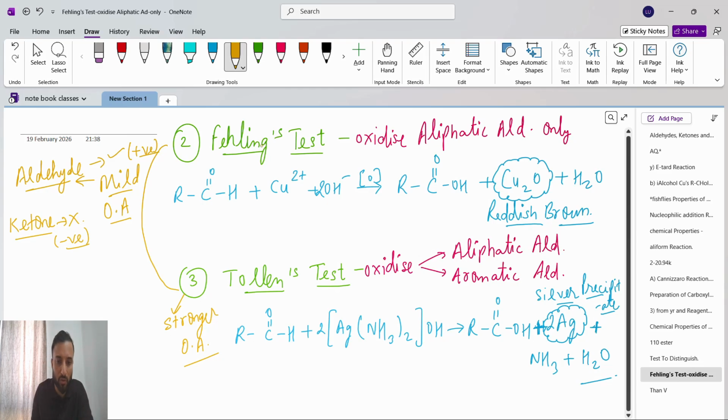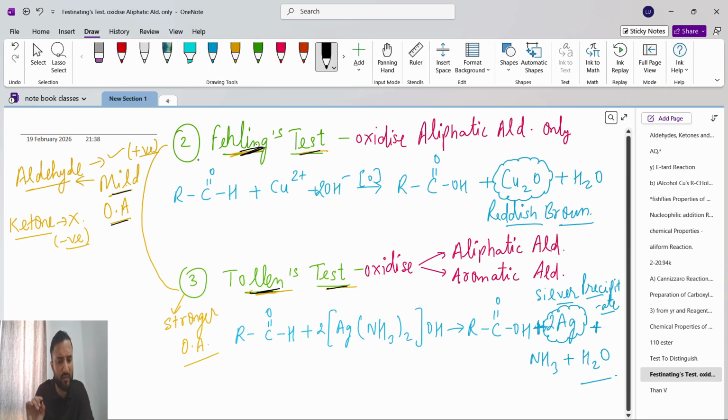Guys, Fehling's solution and Tollens reagent, both tests are the same. Understand one thing: Fehling's test and Tollens test both use a mild oxidizing agent. Remember one thing, guys, very important. Fehling's reagent and Tollens reagent are both mild oxidizing agents.